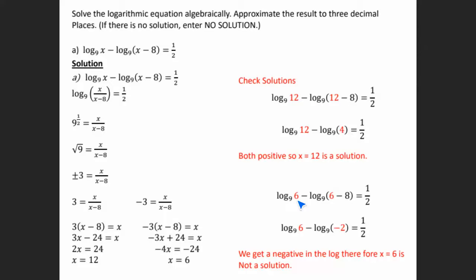This 12 and the 4 are positive. That's what we want. So for 6, if we do the same thing, plug in the 6 here and here, we get 6. 6 minus 8 is negative 2. Since you have a negative here, that means there's no solution; x equals 6 is not going to be a solution. So you always want to make sure you check your answers, because in some cases they might not both work, just like here.